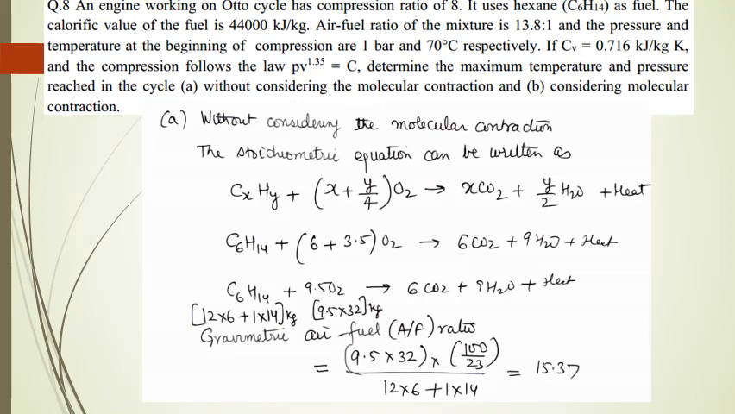And you know that by mass, oxygen present in air is 23%. So by knowing this fact, you can determine the value of air required. That comes out to be 15.37. So it means for burning 1 kg of fuel, you require 15.37 kilogram of air.